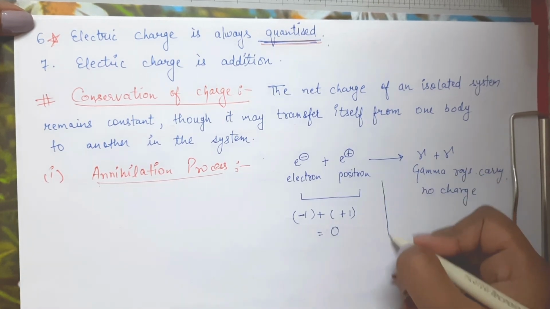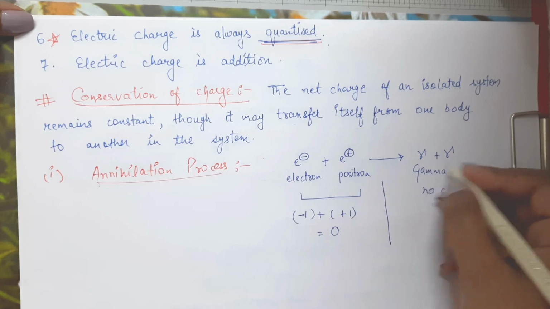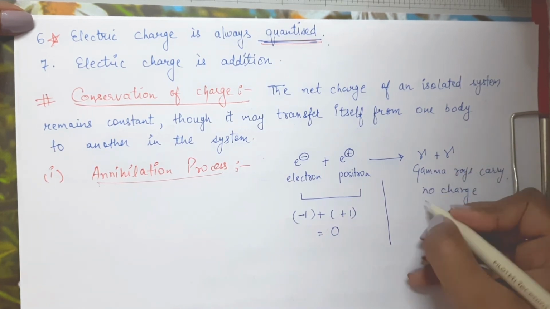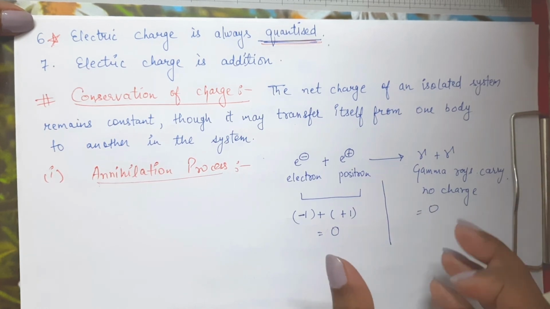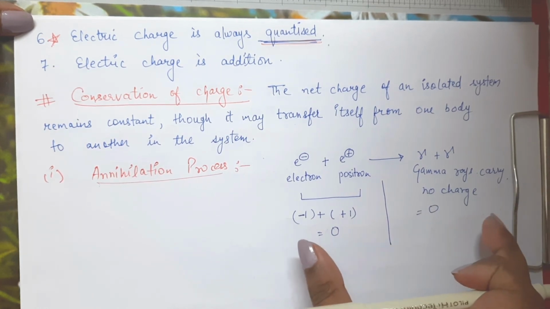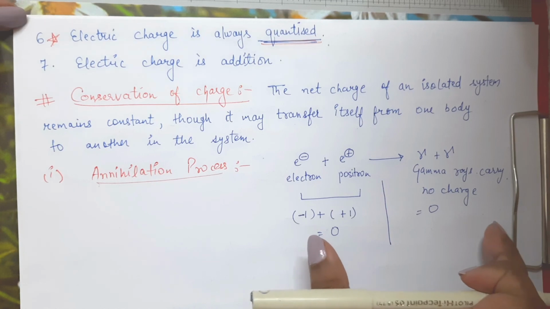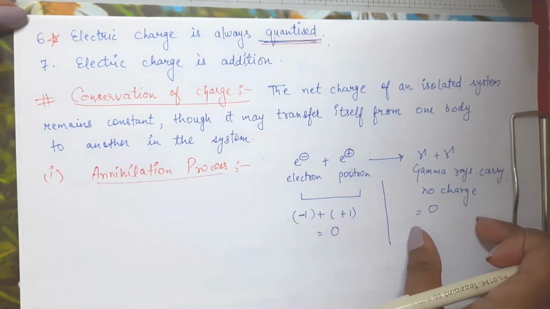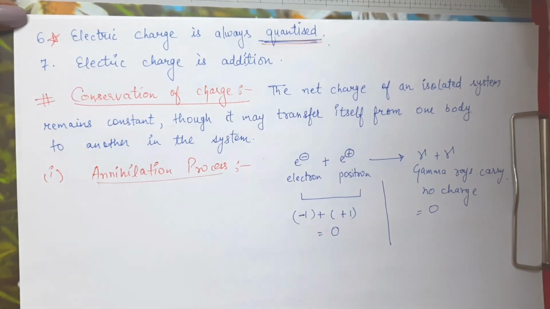Now on the right hand side, there is no charge on these two rays, so the net charge is 0. So in this overall process, the charge is conserved. Initially it was 0, after the process also it was 0.